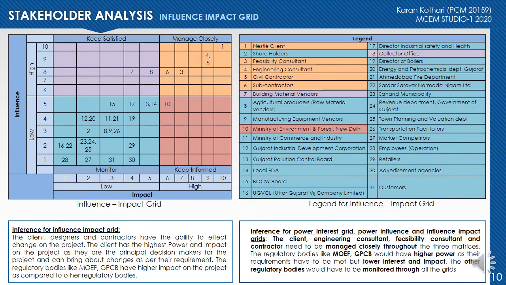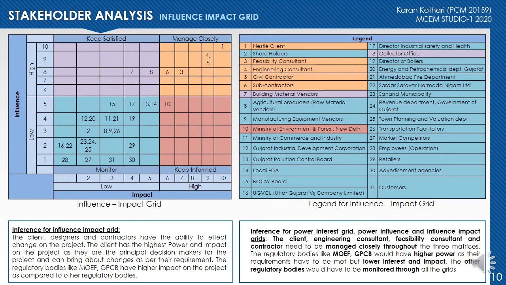All the potential stakeholders of the project from the register are arranged according to the levels of authority, concern, and impact in the project, which determines the involvement and communication of each of the stakeholders, based on which power, interest, influence, impact grids are made. And these grids help us to identify the stakeholders to manage closely in the orange color, keep satisfied in the violet color, keep informed in the red color, and monitor in the blue color.